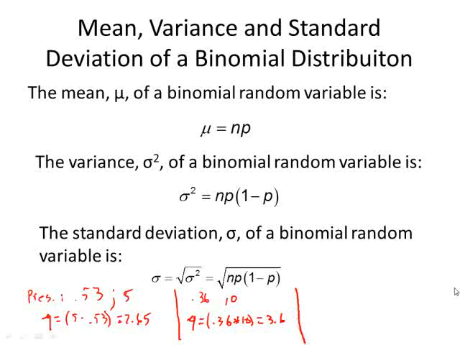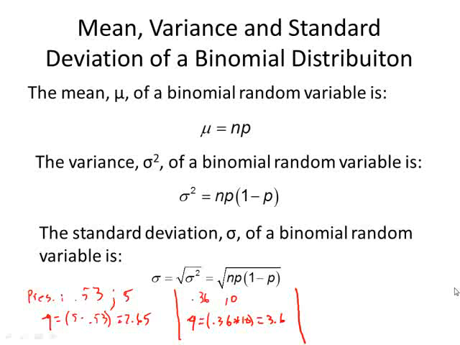Let's remember what that means. If we sample 10 Americans a large number of times, we will find that on average 3.6 of them are going to be afraid of snakes, or at least list that as their number 1 fear.